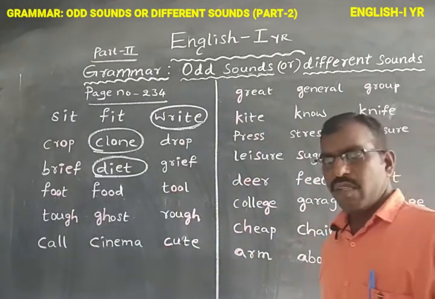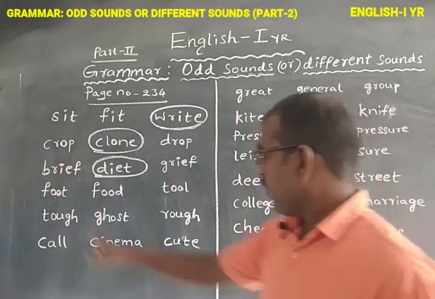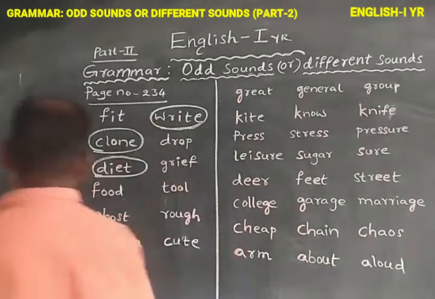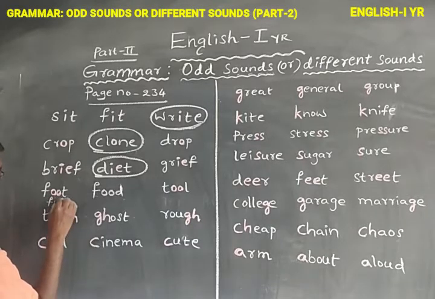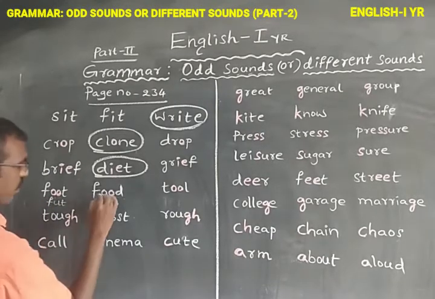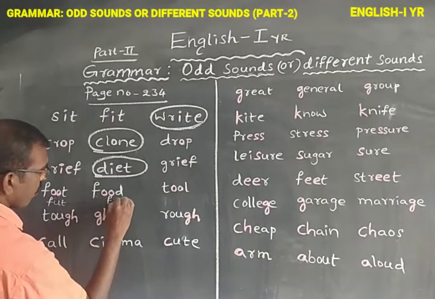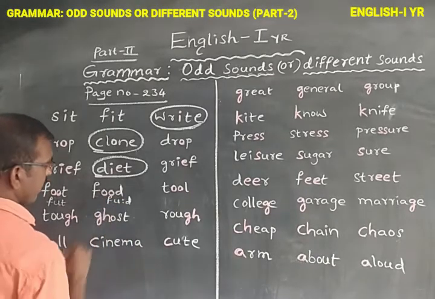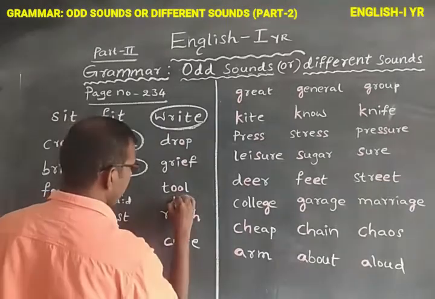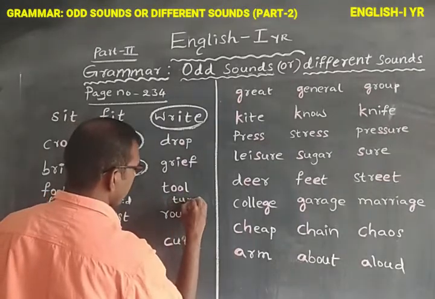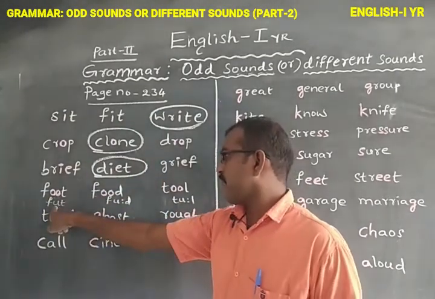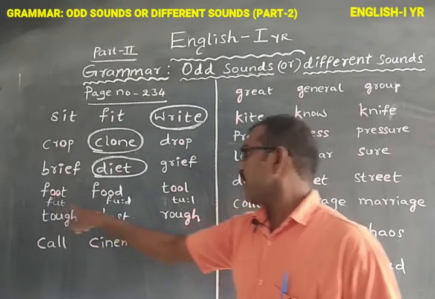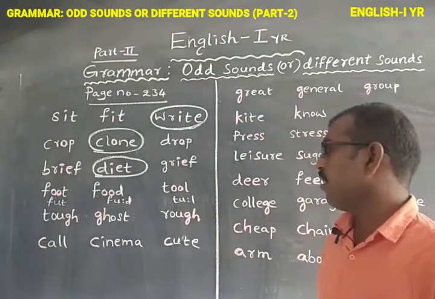Observe the different sound. According to the phonetics, we need to write foot like this, food like this, tool like this.